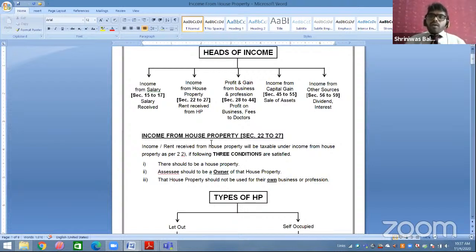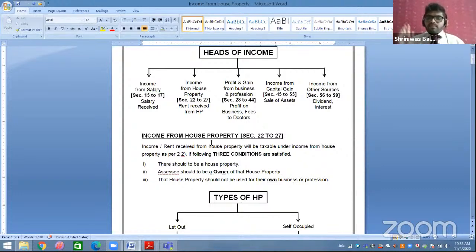Okay. Now you are giving a professional exam, so try to remember sections also. And this is my personal suggestion and advice to all of you. Whenever you are 200% confident about a section, only then mention the section. If you are not confident, whether it is 15 or 16, maybe 16, no, don't write it. If you are 200% confident, then write the section, because writing a wrong section can lead to a wrong answer.